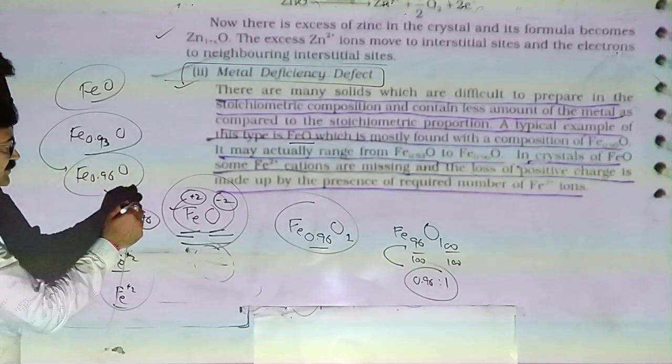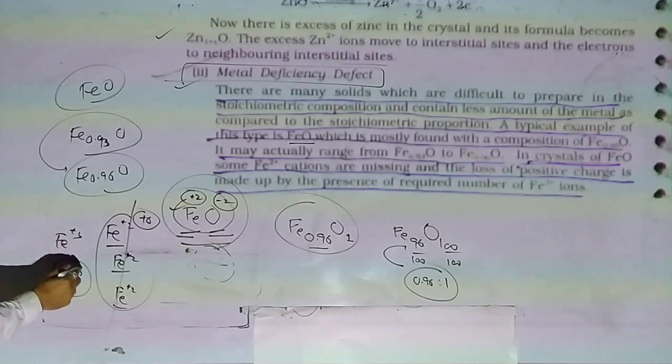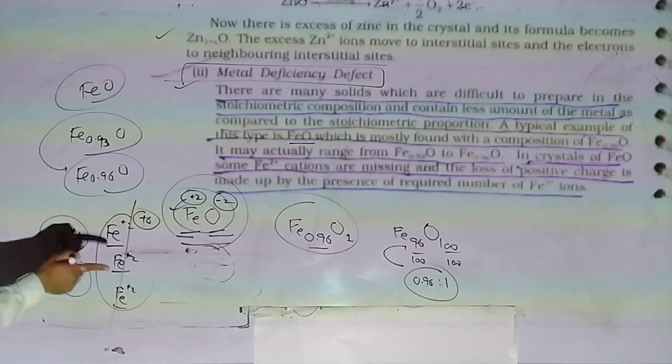It means +6 charge is removed. In place of it, 2 Fe+3 are present. The charge is neutralized.